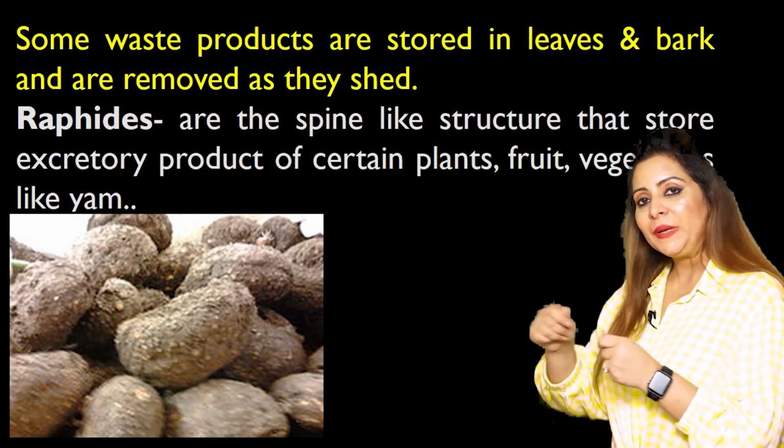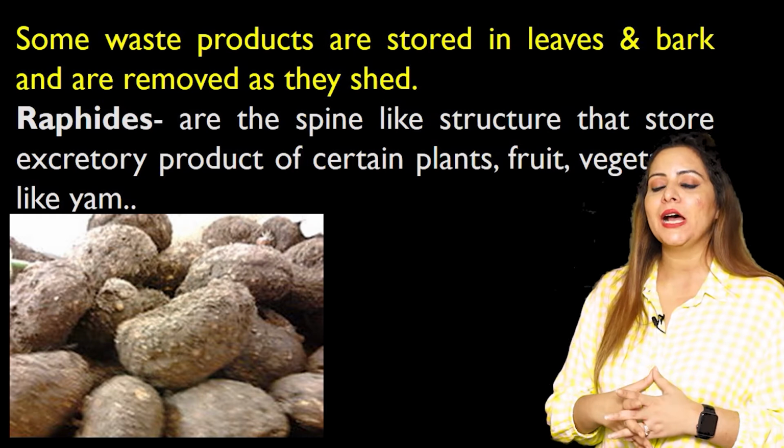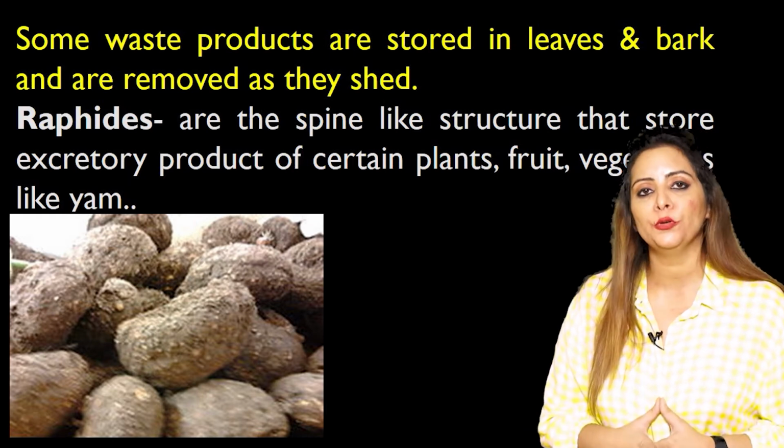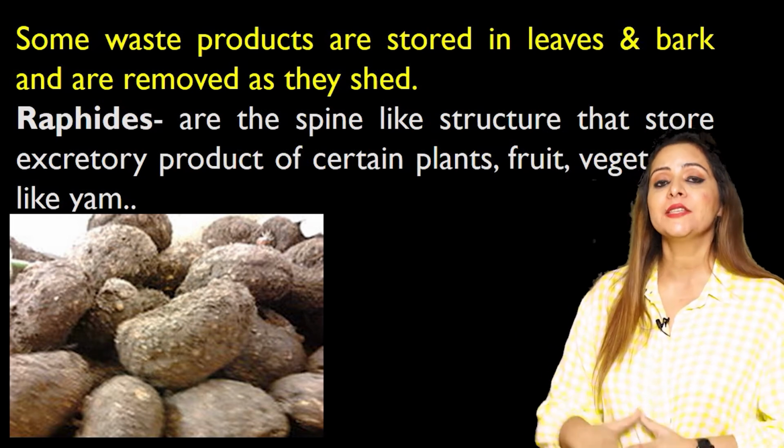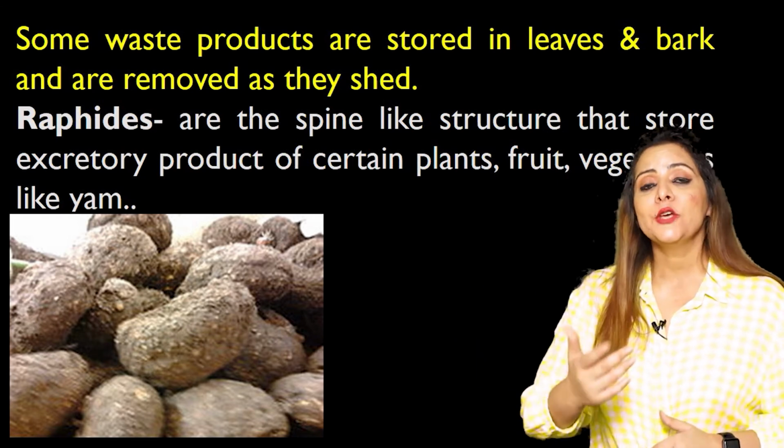So when we peel them, those excretory products or substances are removed. We call them raphides. So if somebody asks you about raphides, you are going to answer that raphides are spine-like structures which store the excretory products, and they are present in certain fruits and vegetables.